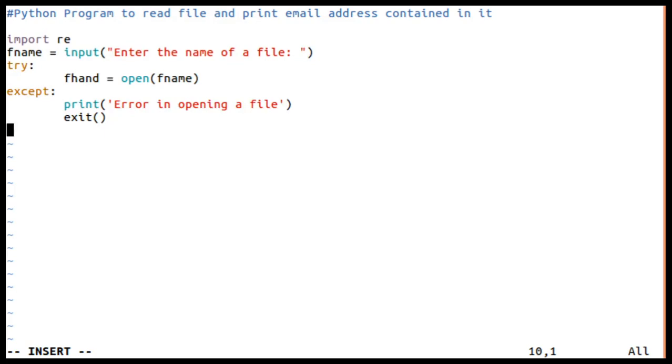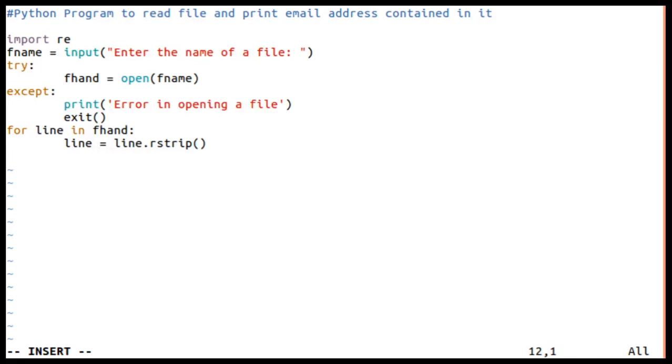Now the important thing is I should read line by line from that file. For this purpose, we are going to use a for loop: for line in fhand. For every line in fhand, first I am going to strip that line, meaning if there are extra spaces inside the line, they will be stripped. That can be done using the method called rstrip on the line, which will remove the extra spaces.